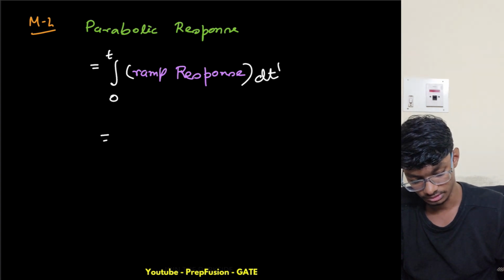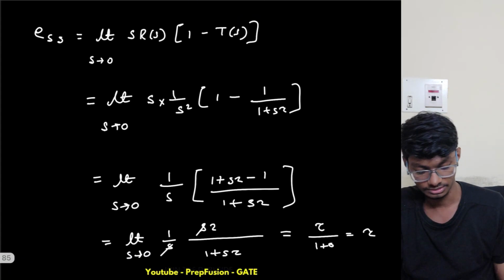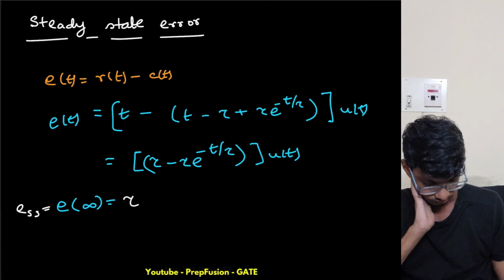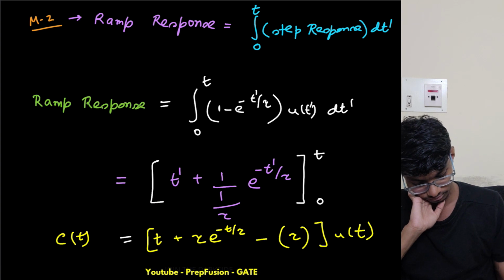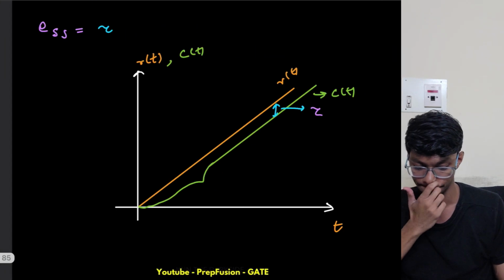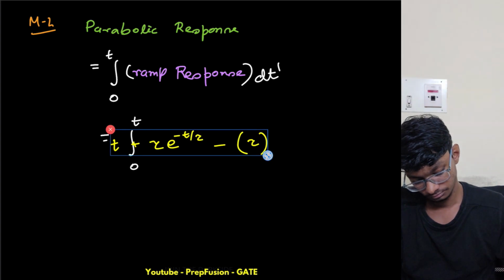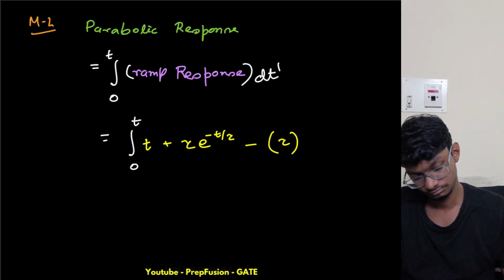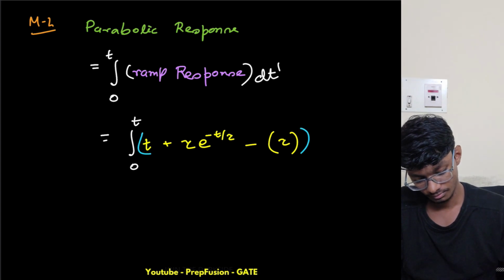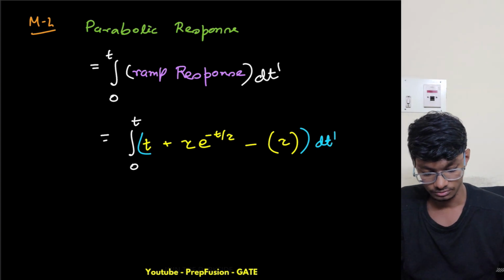This is with respect to dt dash, obviously. What is my ramp response? The ramp response is this one, right? I will just simply copy and paste. My ramp response is this one. Okay, this is dt dash, so this is equal to,